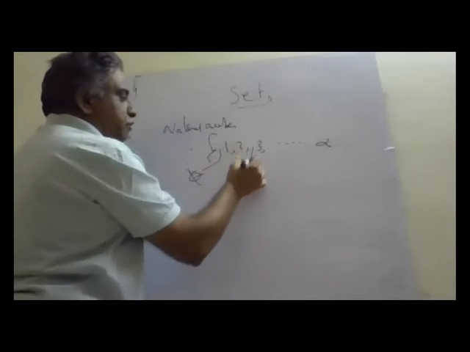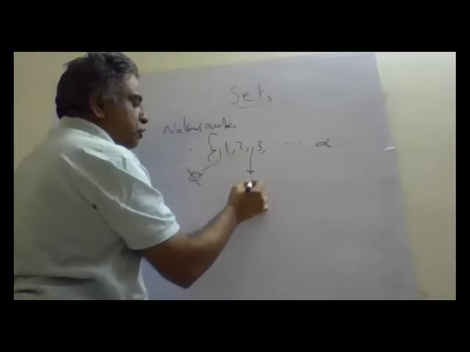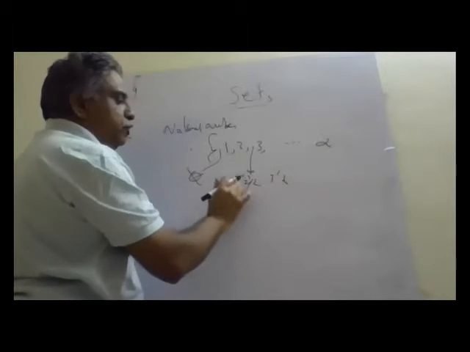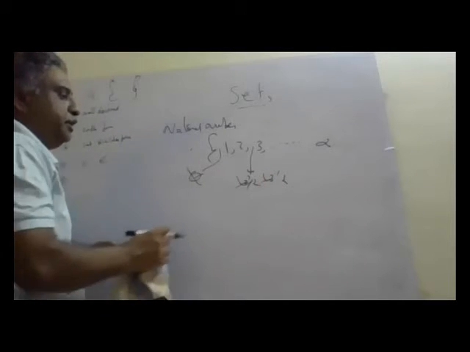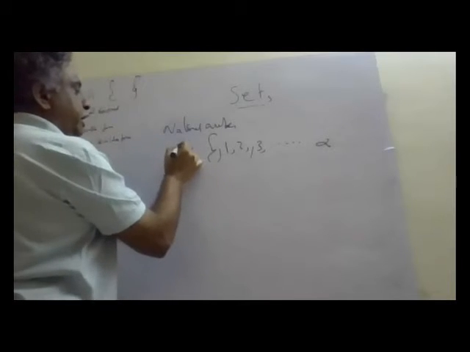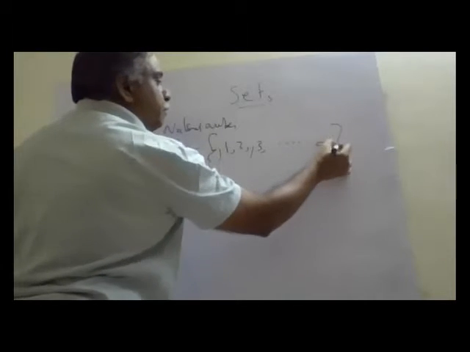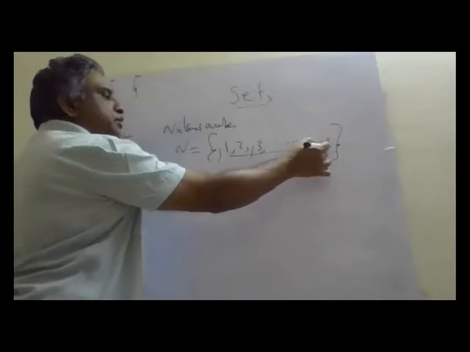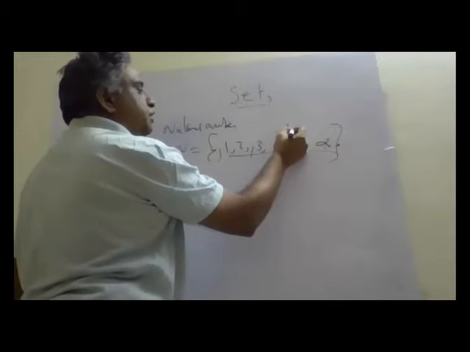They do not contain quotients or fractions like 1.5. All natural numbers are positive integers starting from 1. So this set we define as N. Is it a finite set or an infinite set? There are infinite numbers, so this is called an infinite set.